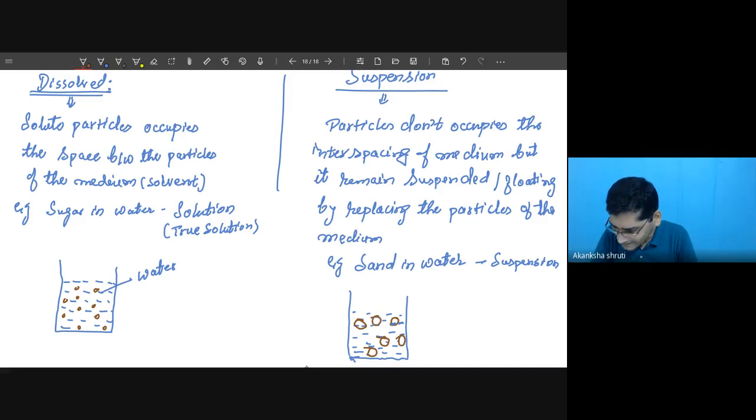So it is quite larger size, say sand is of the bigger size, which cannot come in between the spacing of water molecule. So these are the water molecules. These red color are our sand molecule here, but in this case these red color are your sugar molecule.